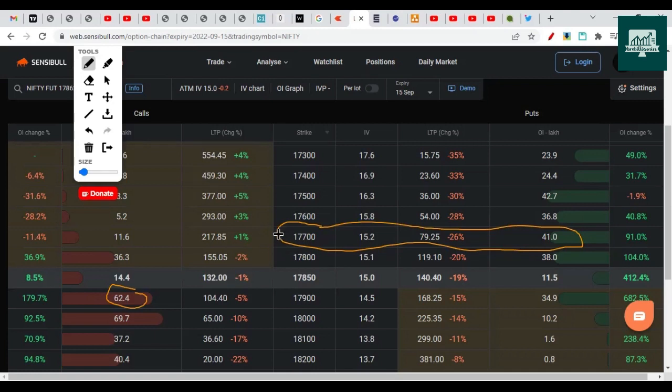Otherwise, if it breaks this by good margin, let's say 17,660, if it comes, we can expect a 150 points dip towards 17,500. That is the next major support. So do remember these two important points.